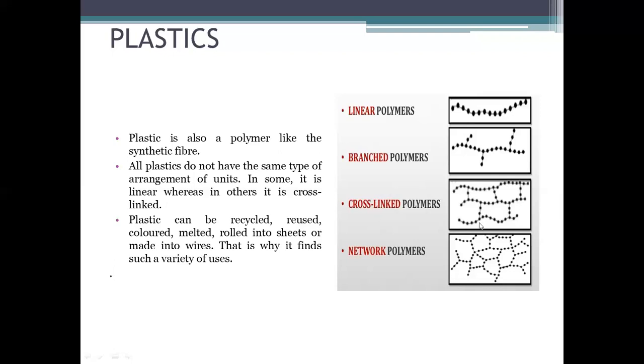So basically, plastic is a synthetic material. Plastic is made up of hydrocarbons. There are lots of arrangements in plastic which give it softness, hardness, brittleness, different characteristics. And it can be used in many ways, in the form of sheets, in the form of wires, plastic wires. It can be recolored, it can be melted, it can be reused. So these are a few good things about plastics.